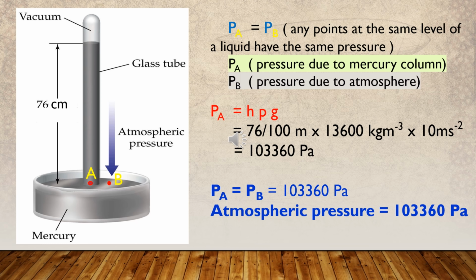We made sure that no air can enter the space above the mercury column, so that space must be a vacuum. The height of the mercury column left inside the glass tube is about 76 centimeters.